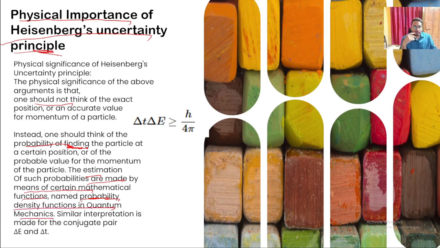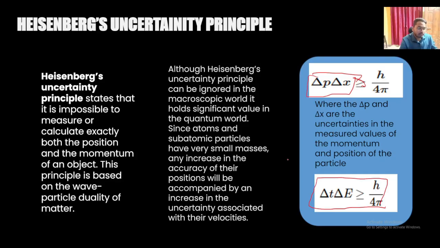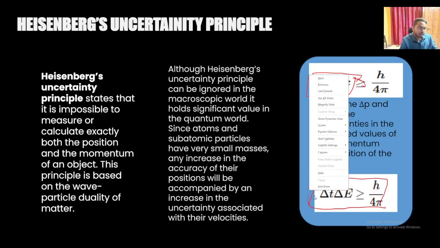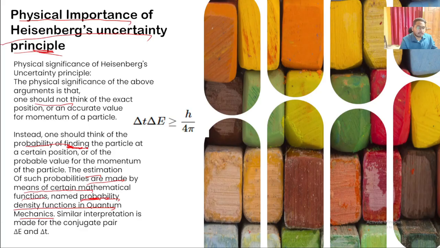A similar interpretation is made for the conjugate pair delta E and delta T, the other form of Heisenberg's principle that we saw here.